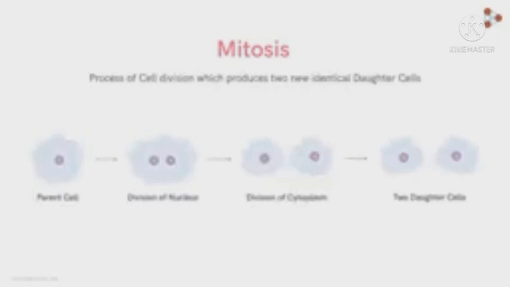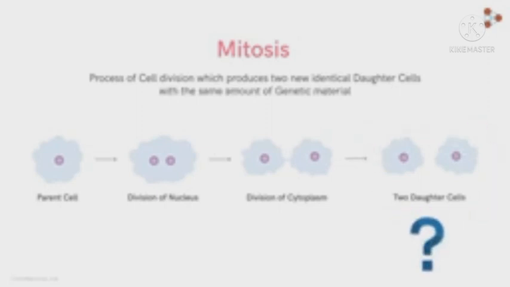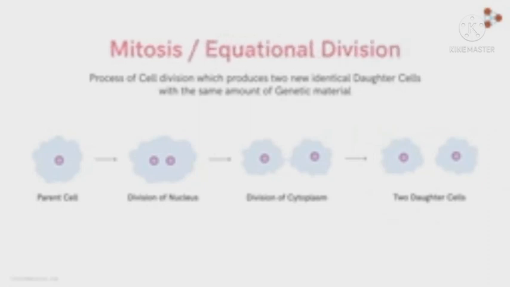Mitosis is simply a process of cell division which produces two new identical daughter cells with the same amount of genetic material. So are these two daughter cells exactly similar to each other? Yes, they are genetically similar to each other. And this is the reason why mitosis is also called equational division.